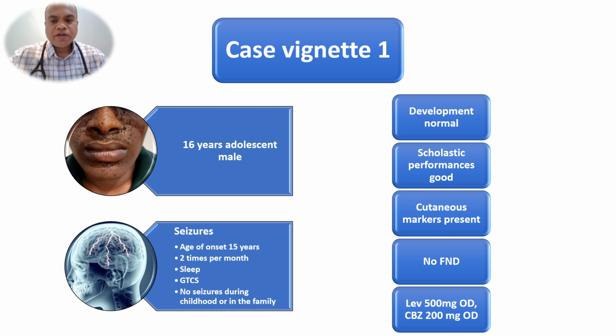His development is normal. His scholastic performance is good, going to college. There are cutaneous markers which I am going to show you in the next slides. There is no focal neurological deficit. He is taking levetiracetam 500 milligrams once a day and carbamazepine 200 milligrams once a day. Those are inadequate doses of levetiracetam and carbamazepine.